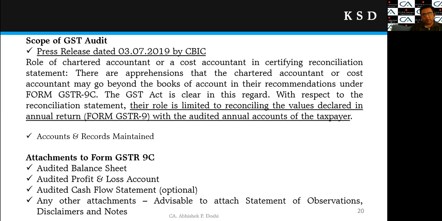Then what are the attachments to the form 9C? Everyone is required to attach the audited balance sheet and audited profit and loss account along with the 9C. An audited cash flow statement is also required to be attached. However, it has been made optional in cases where the cash flow statement is not applicable. And for any other attachments, it is always advisable that we chartered accountants attach a statement of observations, disclaimers and notes, right? Separate attachments should be made where we disclose our various observations, disclaimers or workings for the form GSTR 9C. It will be helpful at a later stage.